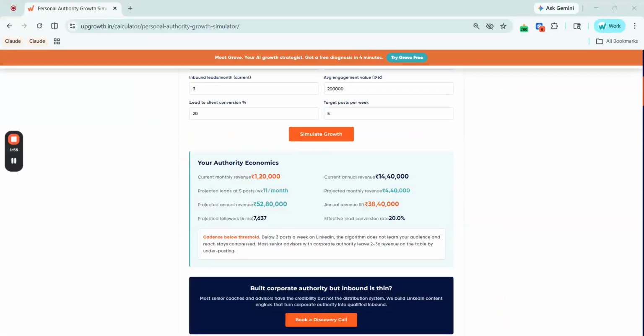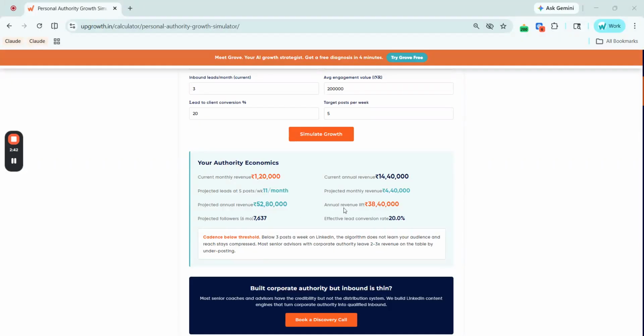So here is the full authority economic output. First is current monthly revenue, based on 3 leads a month at 20% conversion and rupees 2 lakh per engagement, which is rupees 1 lakh 20,000, and current annual revenue is 14 lakh 40,000. At 5 posts per week, projected leads per month jump to 11. Projected monthly revenue becomes rupees 4 lakh 40,000, and projected annual revenue reaches 52 lakh 80,000.